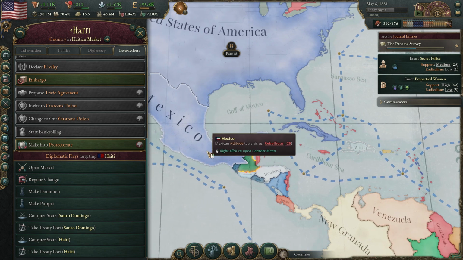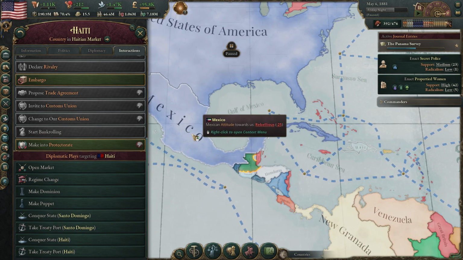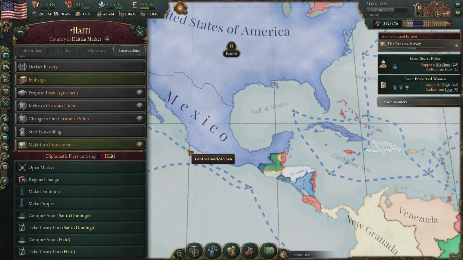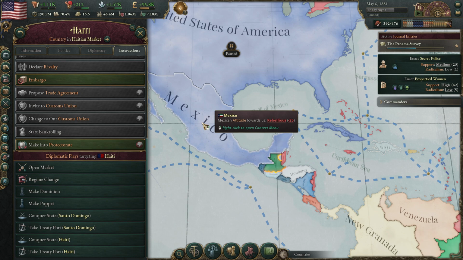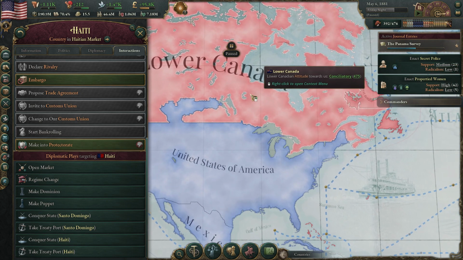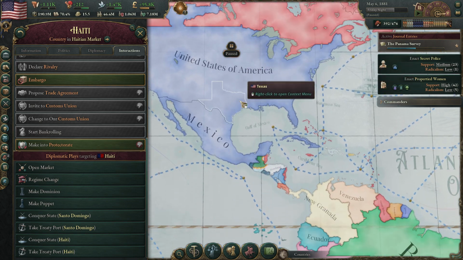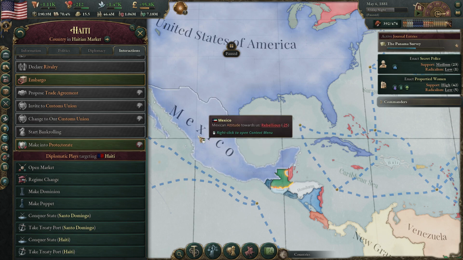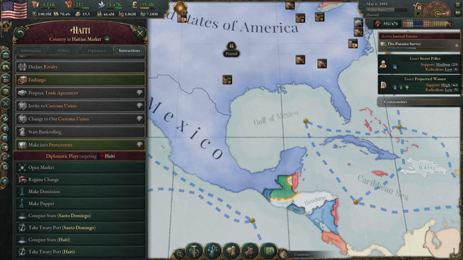Oh, another thing regarding Mexico: despite the fact that I released them as a puppet, they're considered a dominion rather than a puppet, unfortunately. The main difference there means that Mexico can have their own diplomatic plays. That's the major difference. Also, they will not be called into any of our wars, unfortunately. So a bit like Canada is a dominion for the British. That's not what I wanted them to be. I wanted them to be a puppet.